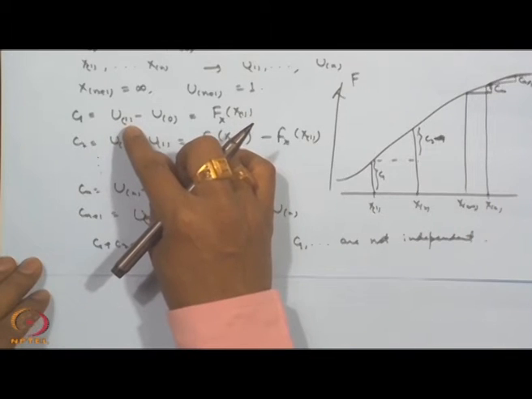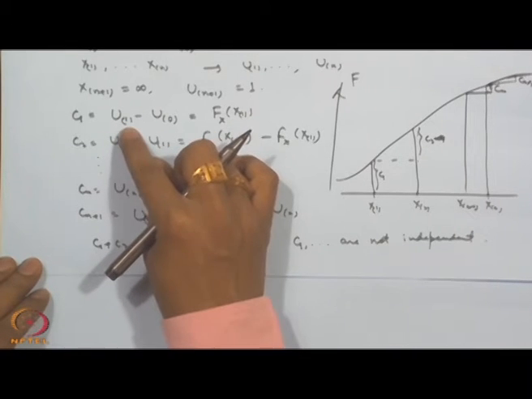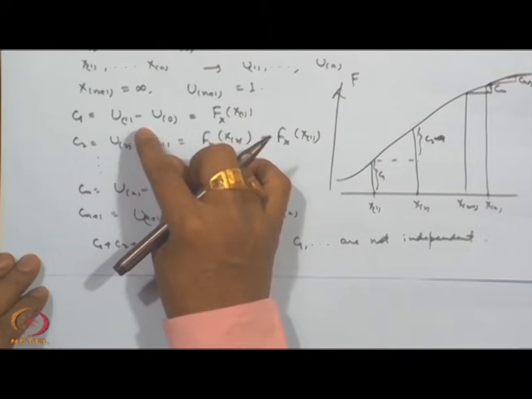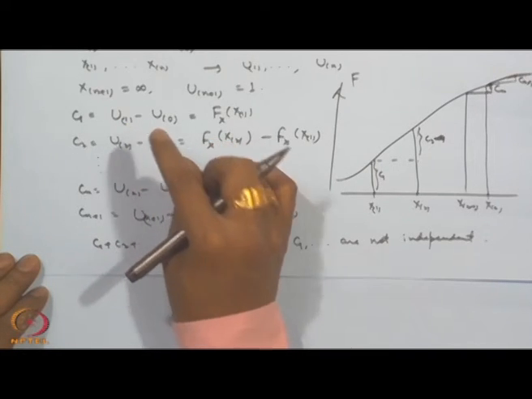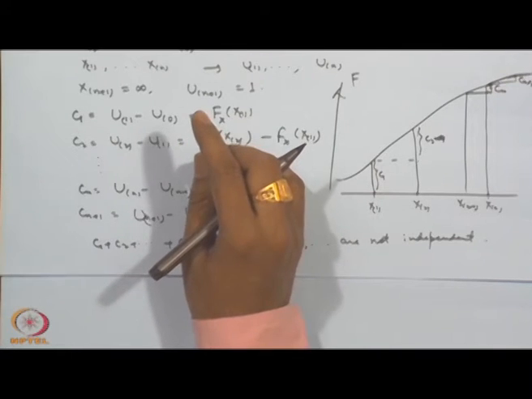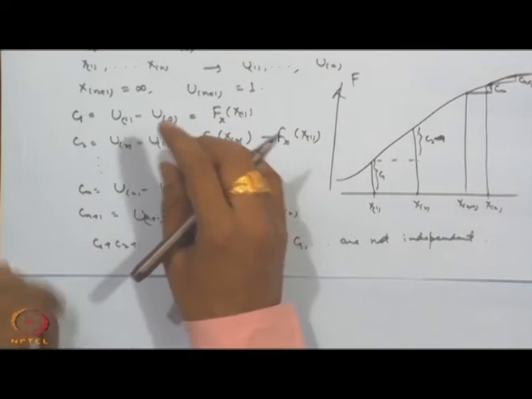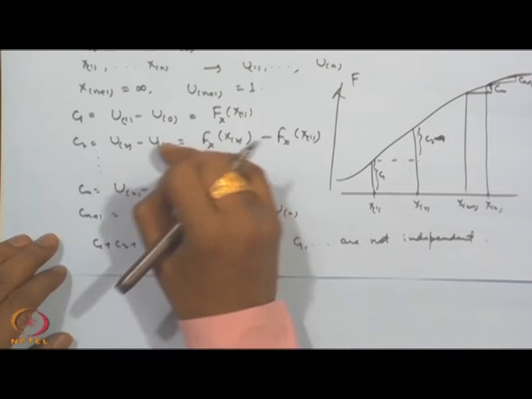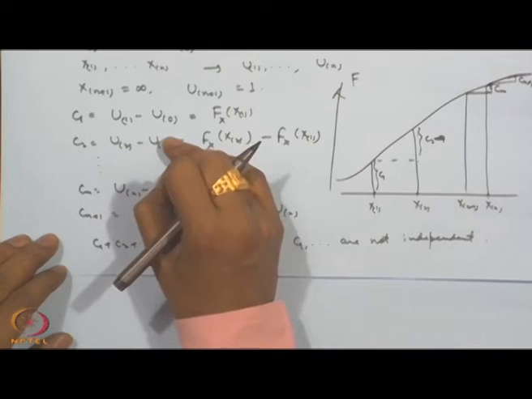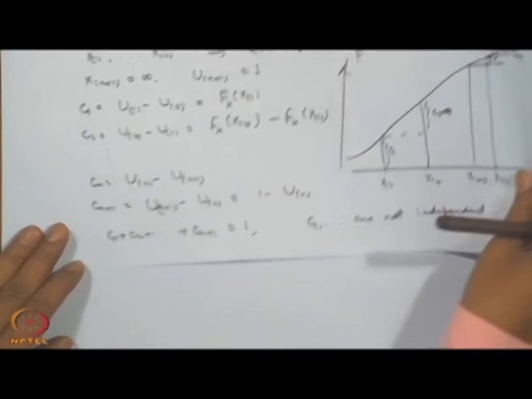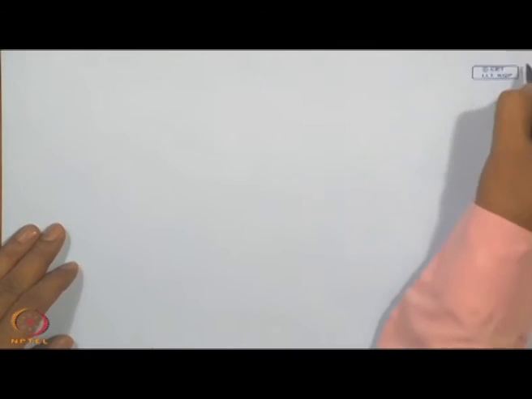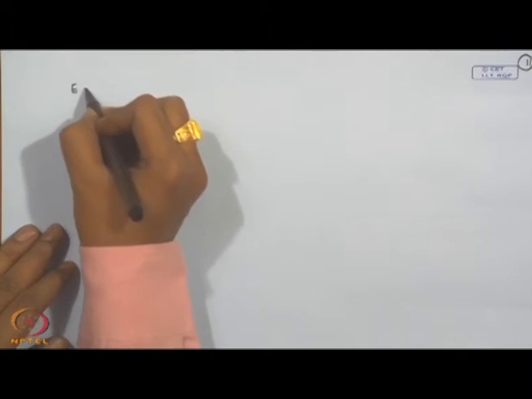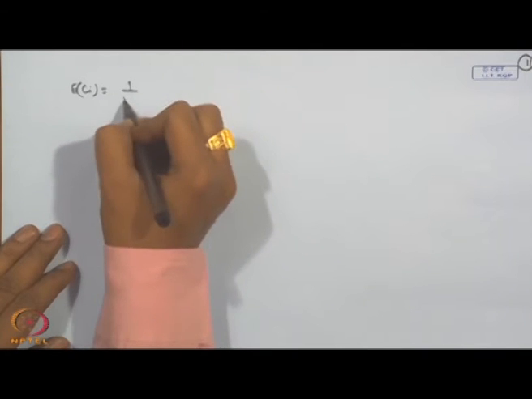Since these are order statistics from the uniform distribution, we know the moments here. For example, the expectation of U_r is r by n plus 1. So, in general, I can calculate all these differences, which will yield the expectation equal to 1 by n plus 1. That is, we have the expectation of C_i equal to 1 by n plus 1.